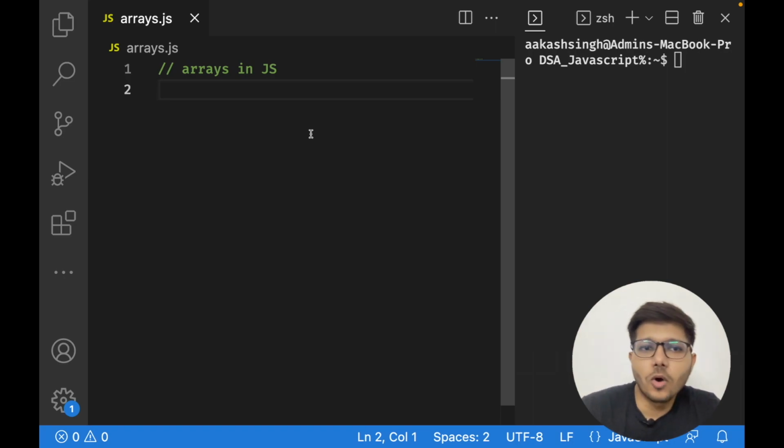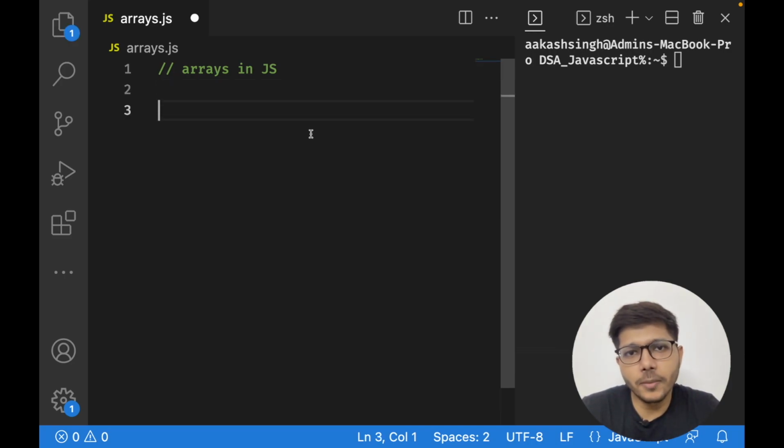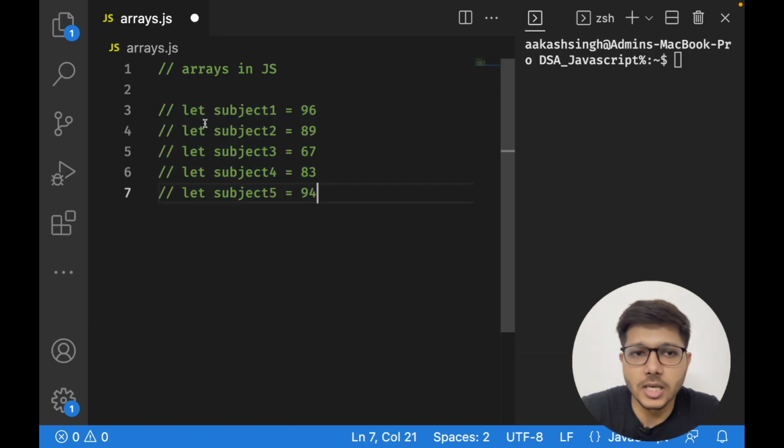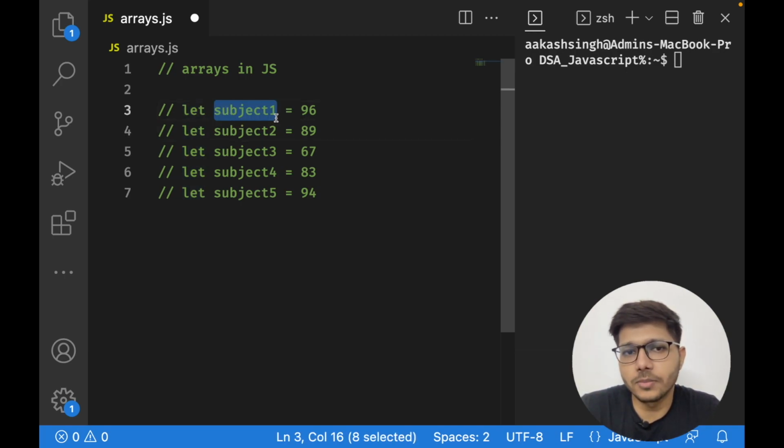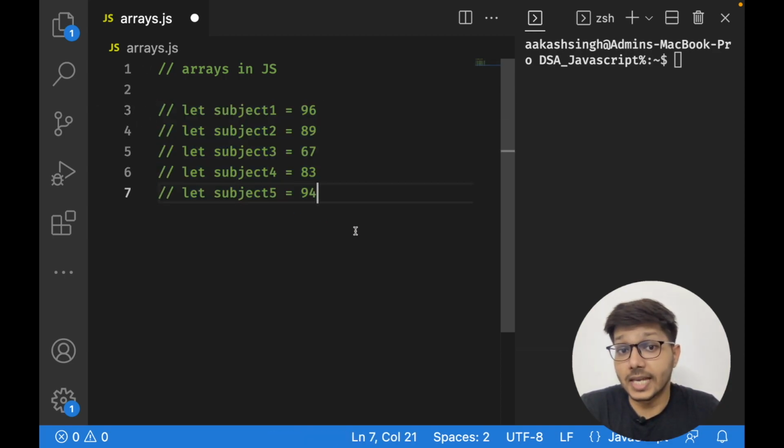Before learning what an array is, we should learn why we need arrays. I'm going to give you a scenario. Suppose you have a student and you want to store the marks of the student in all the subjects. If you know how to declare a variable and store values in it, the first thing that will come to your mind is to do something like this. You use let, which is a way of declaring variables in JavaScript, name the variables subject 1, subject 2, and assign the marks. But this is not a scalable solution.